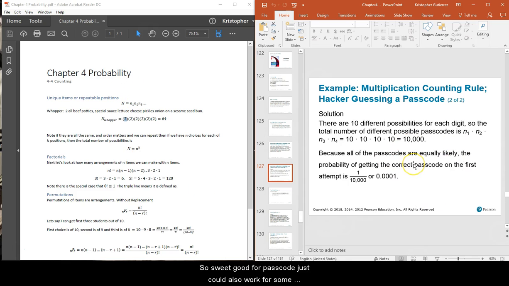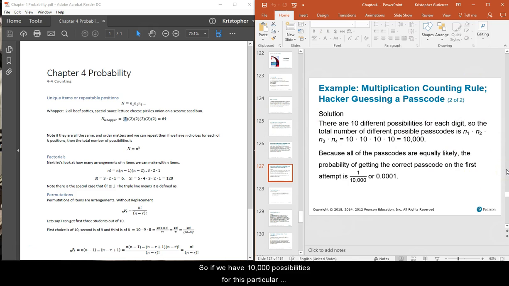So this would be good for passcodes. This could also work for some license plates, although license plates are generally 3 letters and then 3 numbers. Telephone numbers would not be this way. No, sorry. Telephone numbers would be this way. Or at least ideally. There are obviously certain combinations you can't have. You don't have the area code 911, for example. And if someone gives you a phone number that starts with 555, they're probably trying to get rid of you.